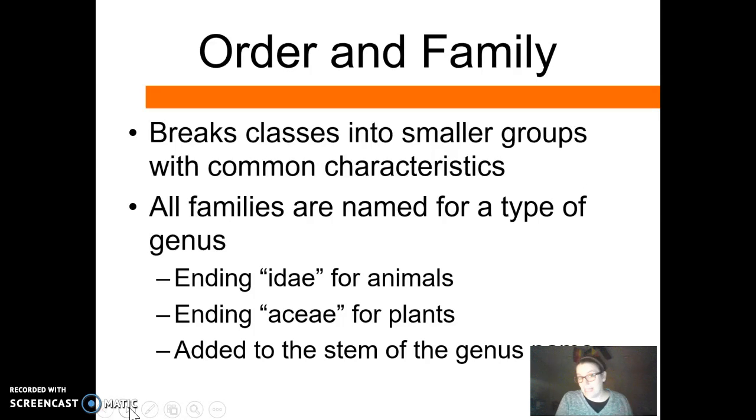In plants, we add -aceae. So for example, if you were in the genus Felis, you would just add -idae to get Felidae, and you would be in the family of cats. So the stem is added to the genus name, and that helps as a standard practice and helps clarify the types of animals we're talking about when we're looking at family.